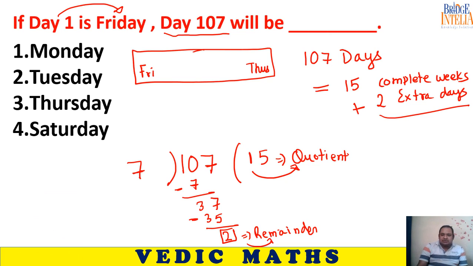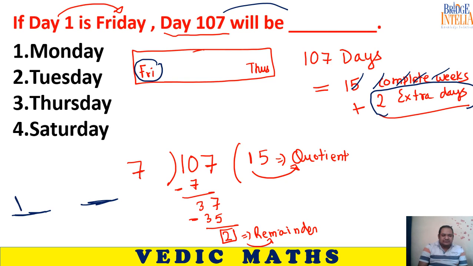So you can remove these 15 complete weeks. You can simply answer using the extra days part. So 2 extra days, so a fresh week, 2 days. The first day of the week is Friday. So now you have to use this information. First day is Friday. Second day is Saturday. So our answer is Saturday.